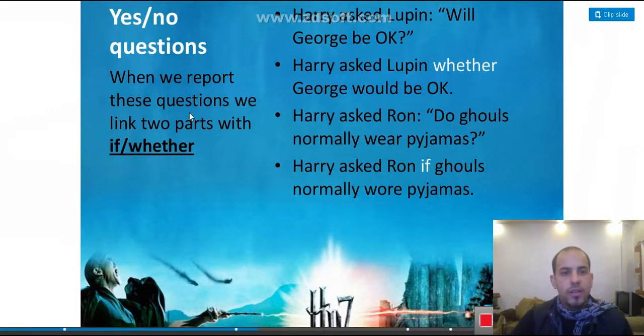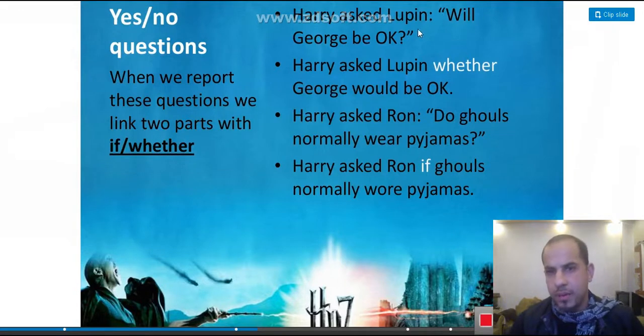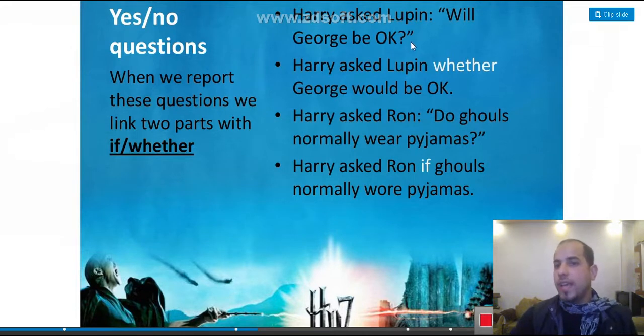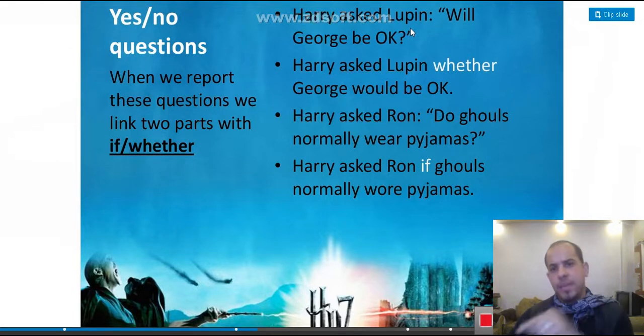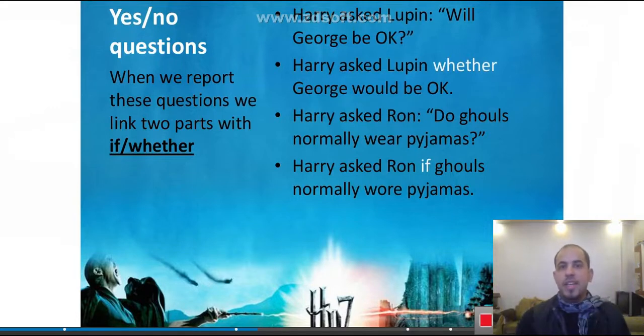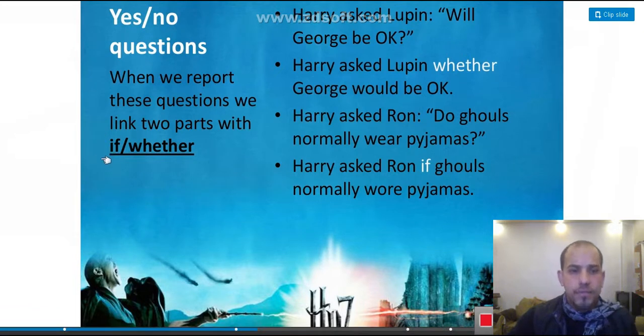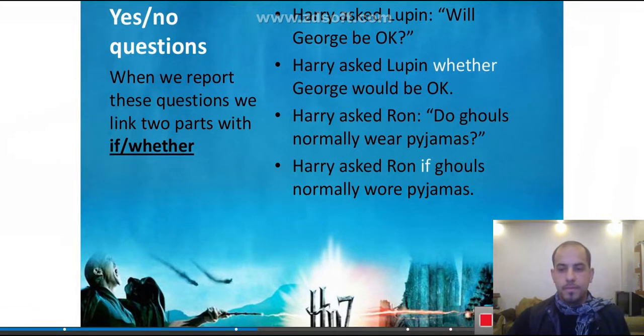Now when we report these questions, we link two parts with if or whether. Let's explain this point. Look with me here. Harry asked Lupin, "Will George be okay?" How many parts do we have in this sentence? Actually, we have two parts. The first one is "Harry asked Lupin." This is the first part. And the second part is "will George be okay?" Now we link, join, connect those two parts with the word if or whether.